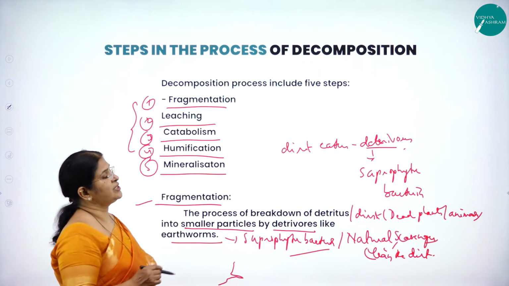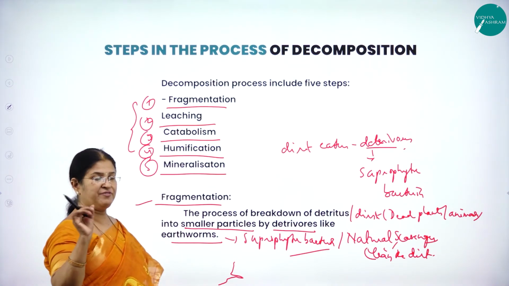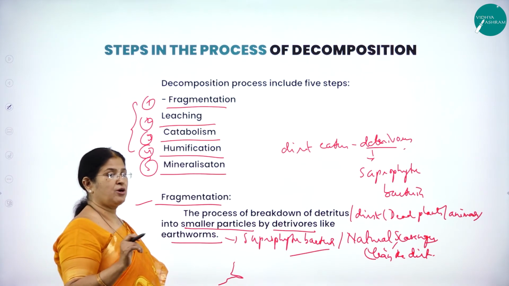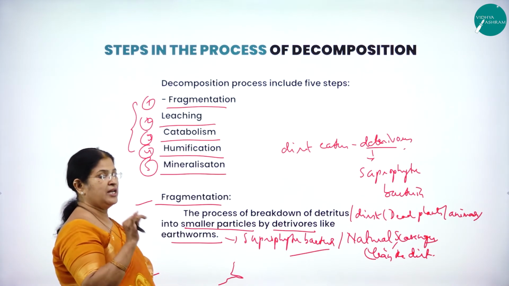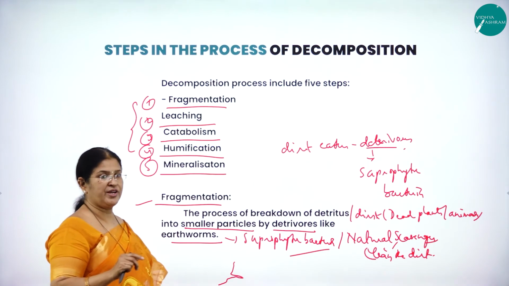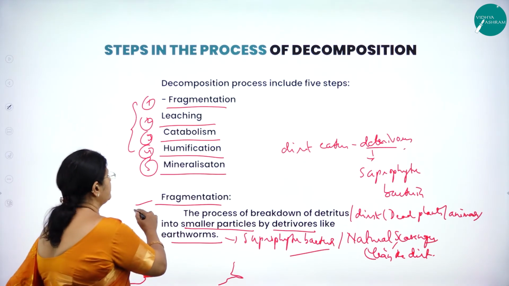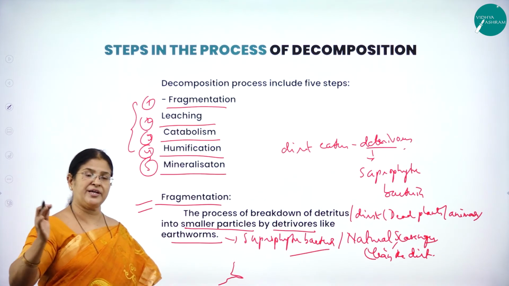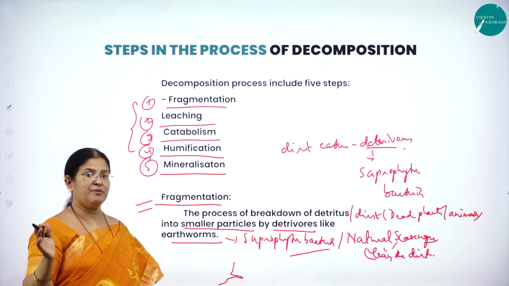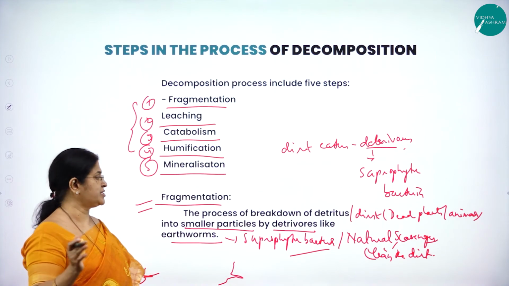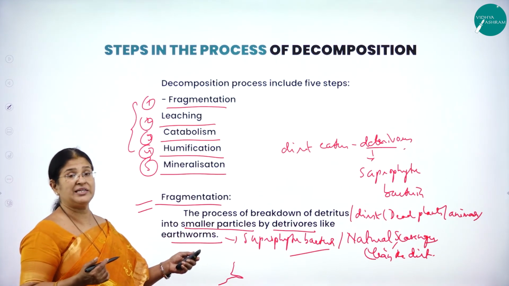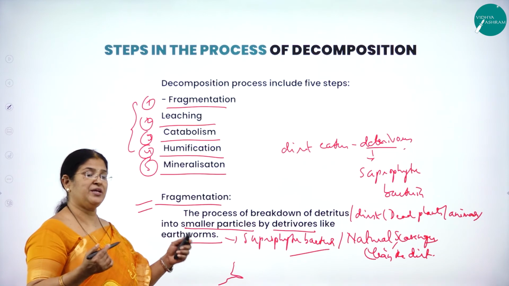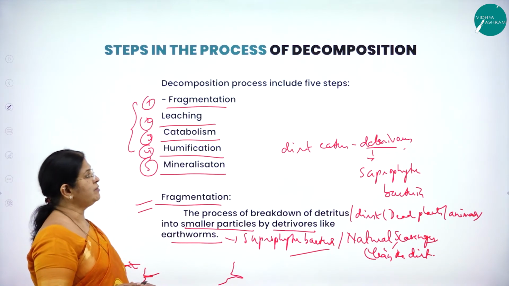So what are the steps in decomposition? There are 5 very important steps: fragmentation, leaching, catabolism, humification, and mineralization. What is the first step all about? The very word itself will tell you. Fragmentation means breaking down of the dead organic matter into smaller fragments. By whom? By the detritivores or the dirt eaters, it may be the earthworm or the saprophytic bacteria.